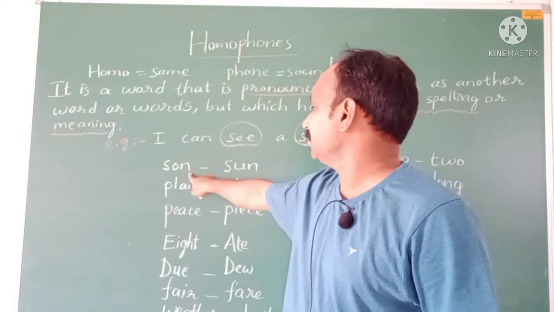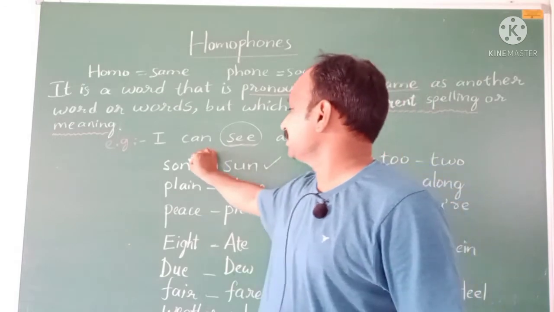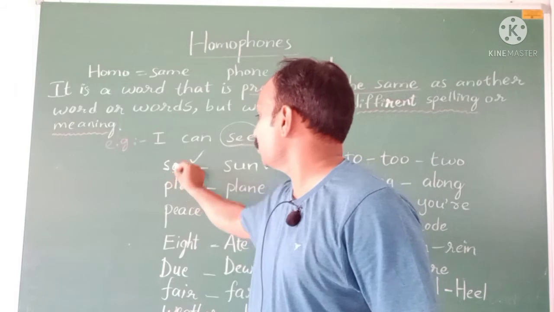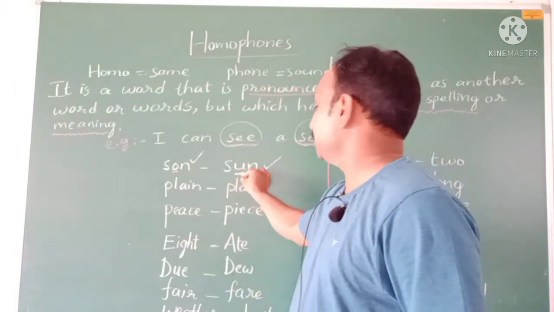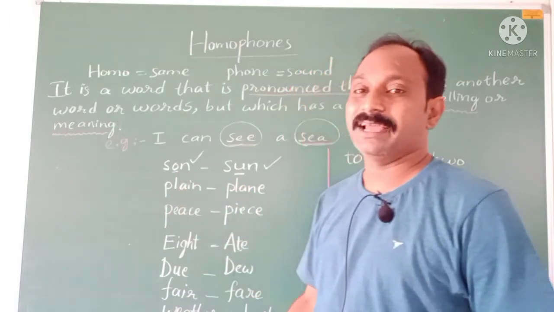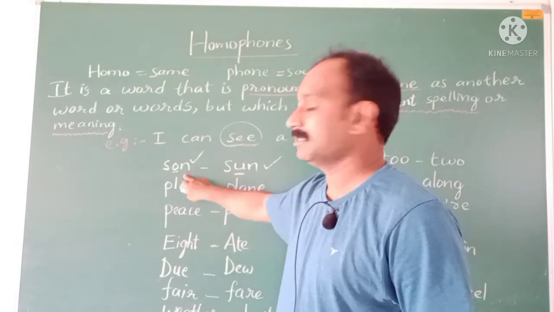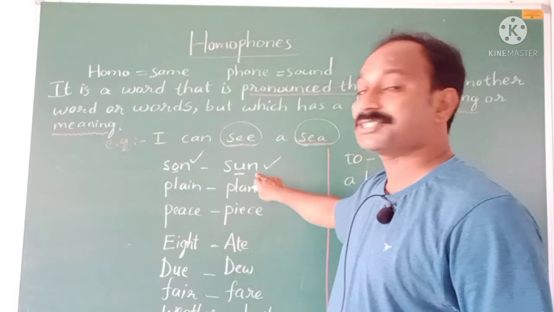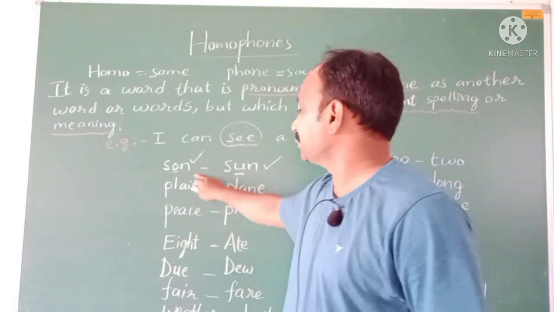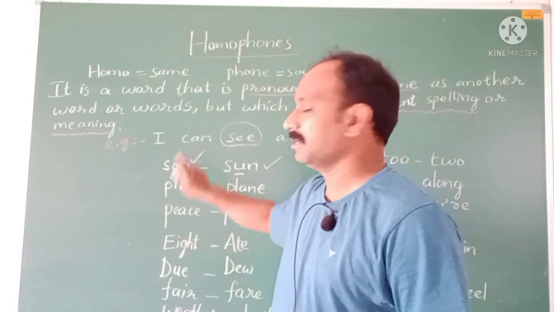Sun, son. Now when we read these two words, the sound is the same, but the spelling is different. S-O-N, S-U-N. The pronunciation is the same, but the spelling and the meaning are different. Son is a male child and sun is a star which gives light during the daytime. The meanings are different, though they are pronounced the same. Words like that are called homophones.